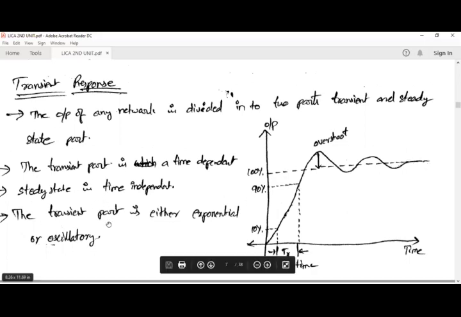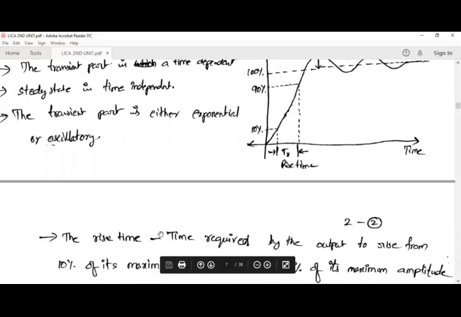The transient part is either exponential or oscillatory. Here you can see the transient part is in exponential form, exponentially increasing, and here you can see the transient part is oscillatory. It oscillates between a positive voltage level and a negative voltage level, and becomes constant here. So the transient part may be either exponential or oscillatory.